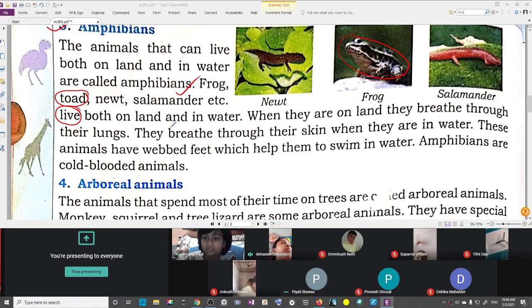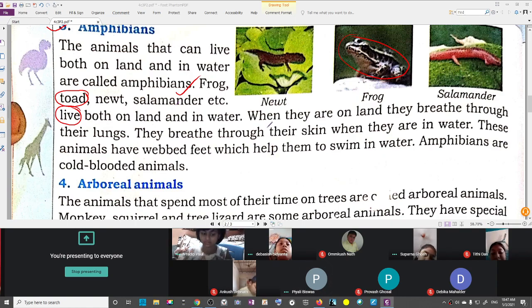Salamander and newt. Yes, can you hear me, all of you? Yes, sir. What is a tadpole? A tadpole is the baby of a frog. Okay, tadpoles are babies of a frog.